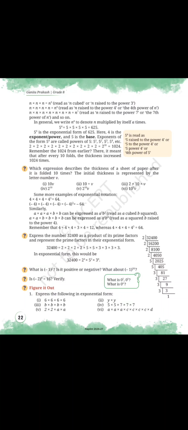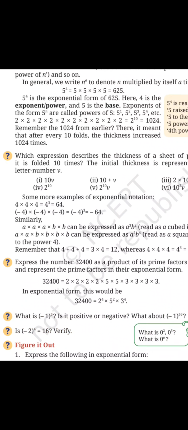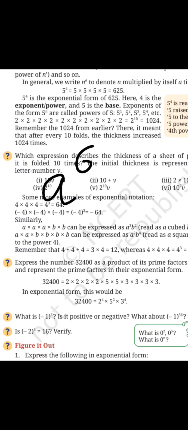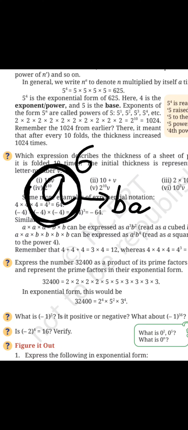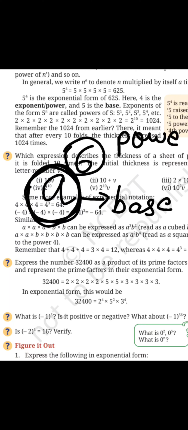Then the second thing, base and power. Suppose I write a to the power 6. The lower part, the alphabetical part, is called the base, and the numerical part is called the power. So I am writing 7 to the power 12. So what is the base here?